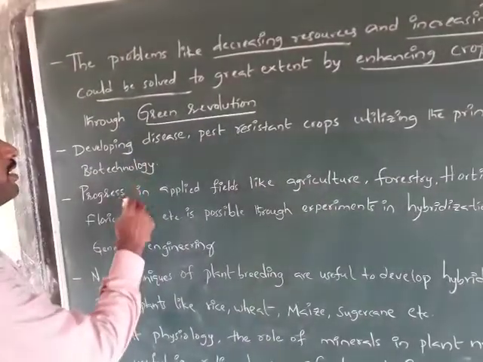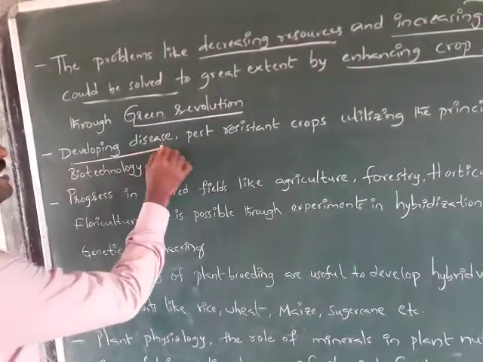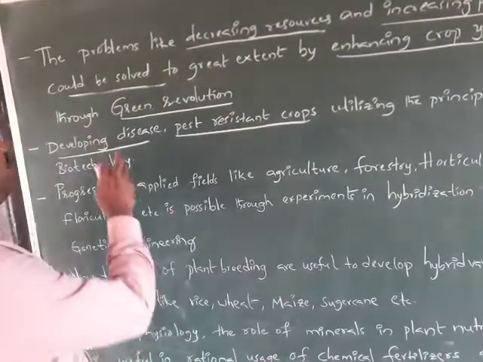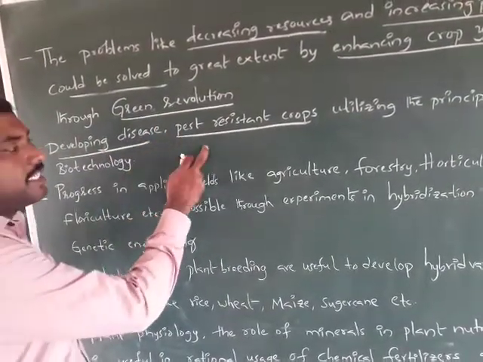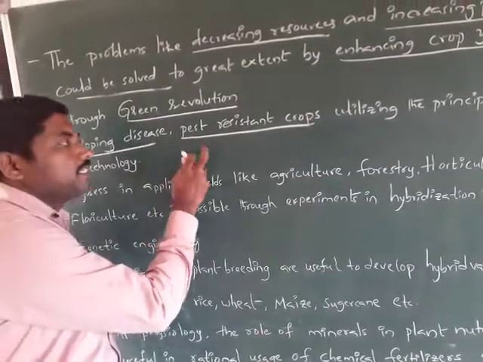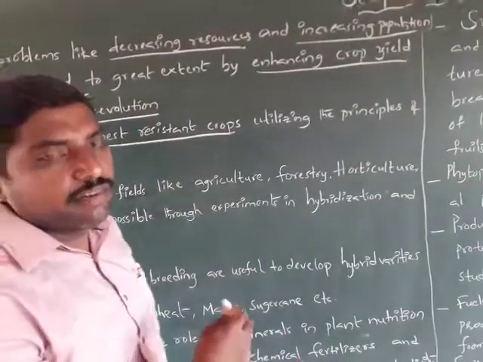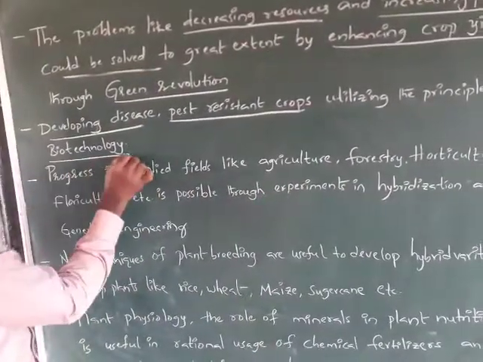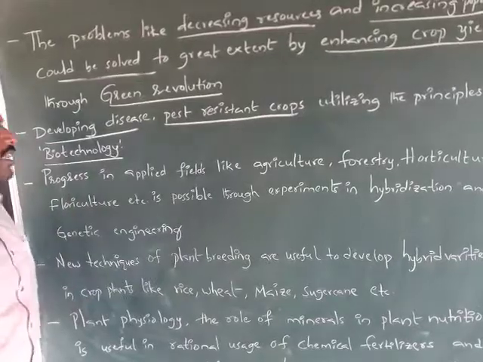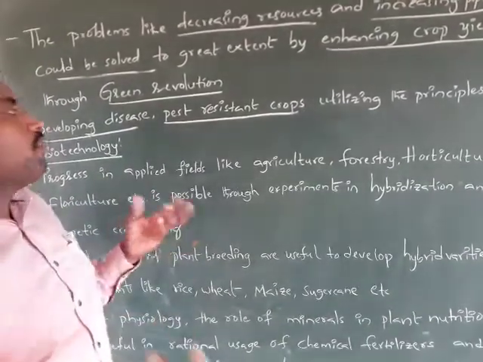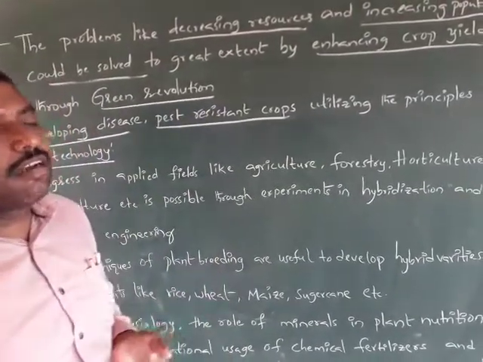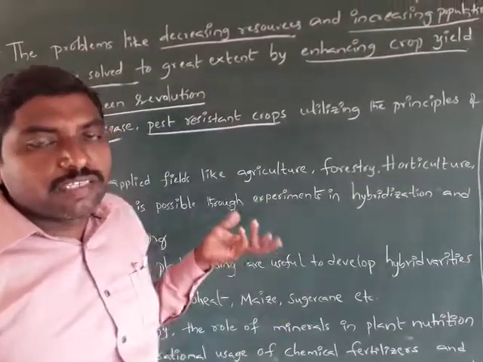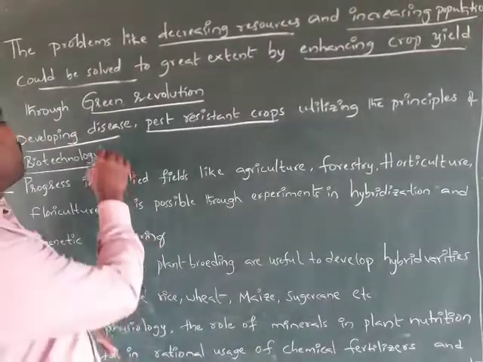Here, developing disease and pest resistant crops. Disease resistant and pest resistant crops are developed by utilizing the principles of biotechnology. What is biotechnology?